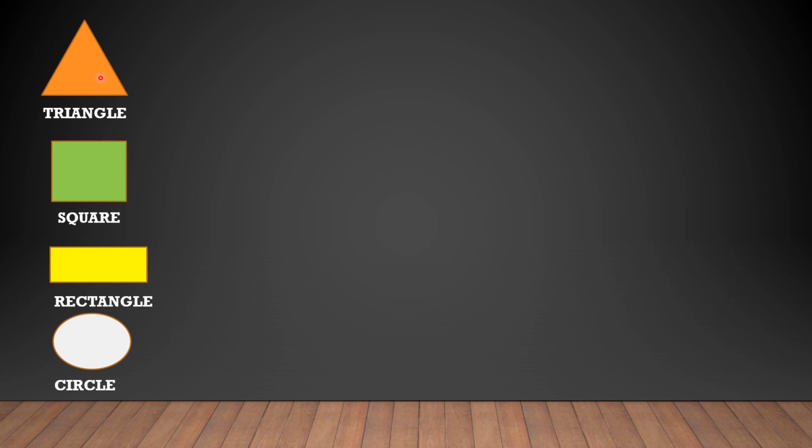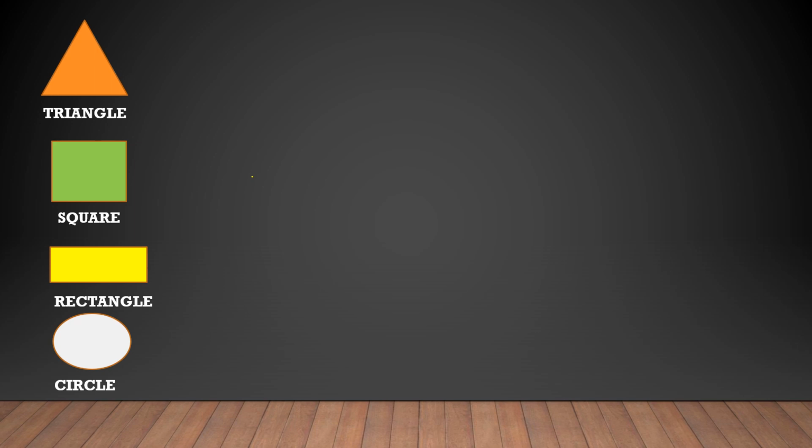Here you can see the picture of a triangle, square, rectangle and a circle. Let's take them one by one and understand them with examples. The triangle. You can see a triangle here. How many sides does a triangle have?